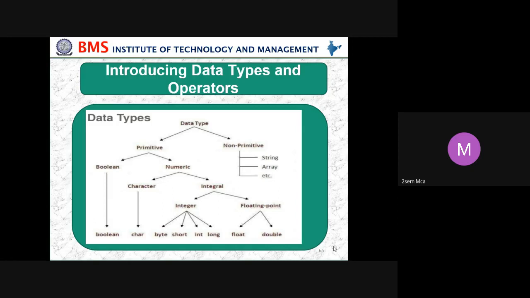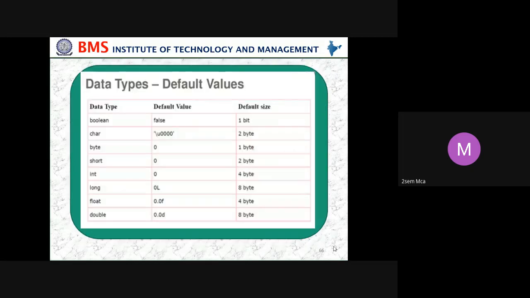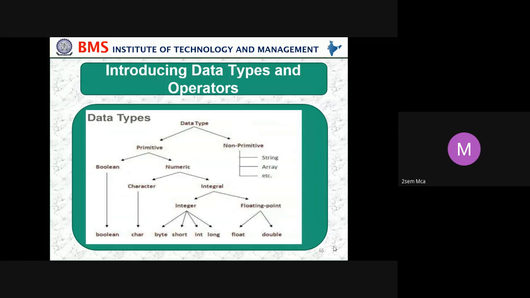How do you have to use it in your programming? That's what is given in the last level, the leaf of the tree. Boolean, B-O-O-L-E-A-N, you have to use it like that only. Then character, C-H-A-R. Then in integer, we use byte, short, int, long. In the same way, in floating, float and double. We will see what values we use. Boolean means what is the memory size and how should I use it. The same way, character, how should I use it.